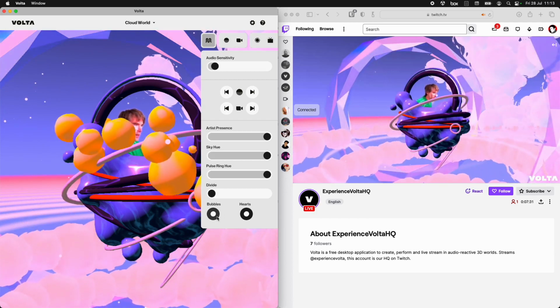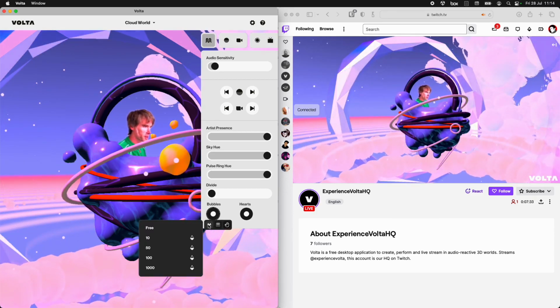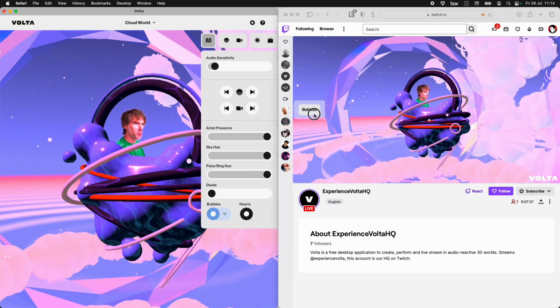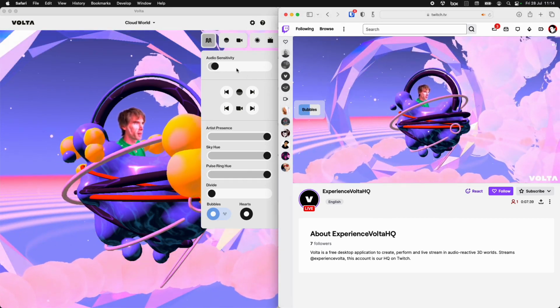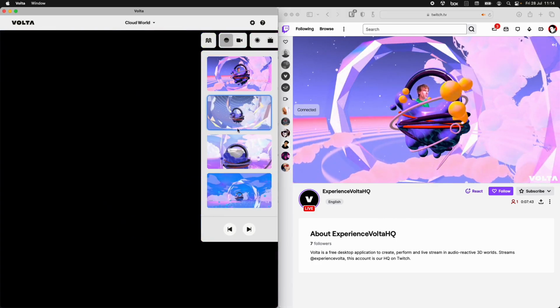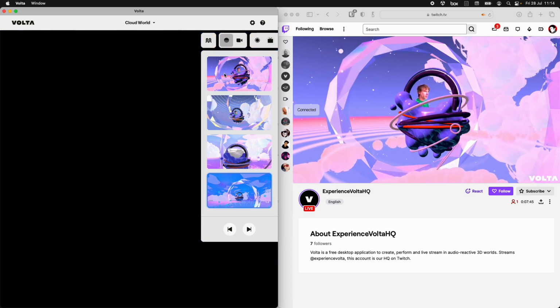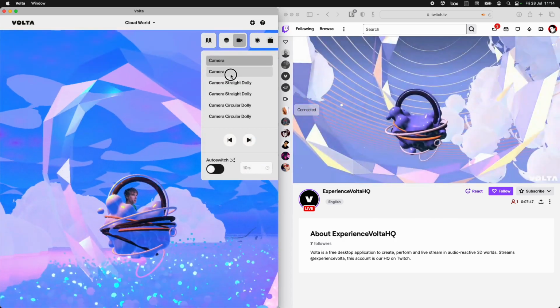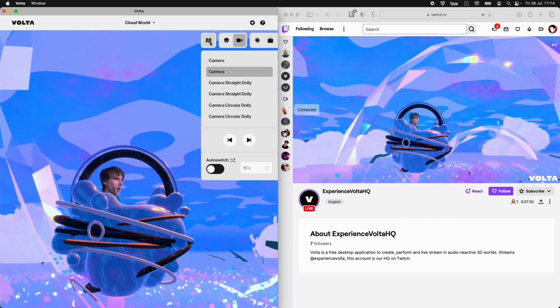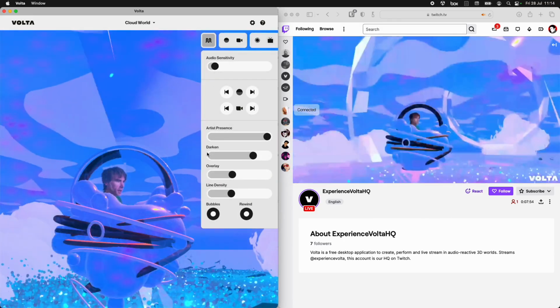So, Cloud World, sucker for Cloud World. It's got bubbles. Let's make them free, a bit like the love. Any audience member can press that. But one of the nice things about Cloud World is that it's got these different variations on the world, and there are different views within each one. So I quite like the ability to change cameras.